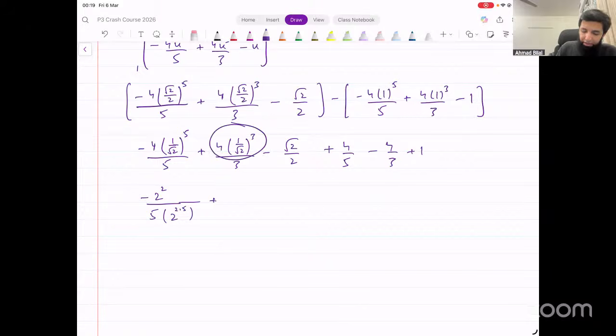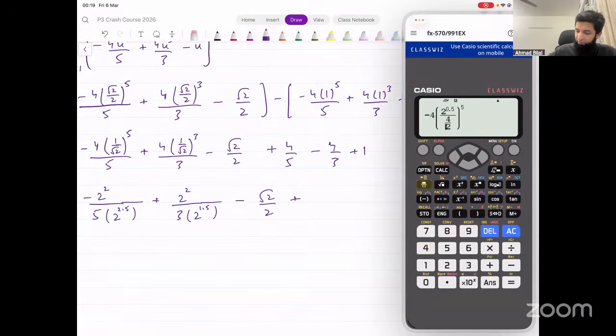What about this? I can write 4 as a power of 2 as well. So that becomes 2 squared. In the denominator, then I can say 3 into 2 raised to power 3 over 2, or you can say 2 raised to power 1.5. Right? This is what we get in the denominator. Minus root 2 over 2. Let's keep it as it is for now. Put this in your calculator: 4 over 5 minus 4 over 3 plus 1. Outside we end up with 7 over 15.